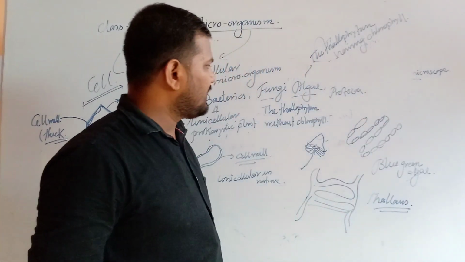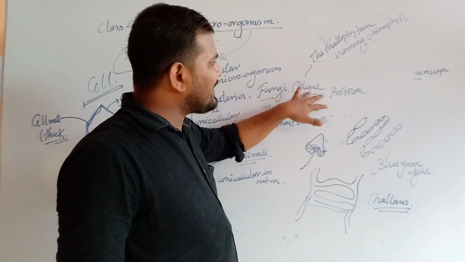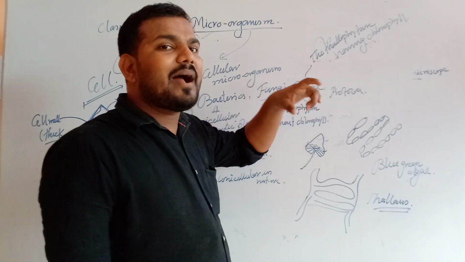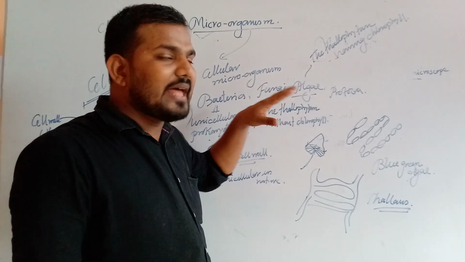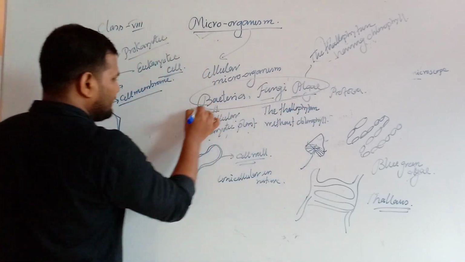Clear? Now, bacteria, fungi and algae, these three are cellular, but their cells contain the cell wall. So these three belong to the plant category.